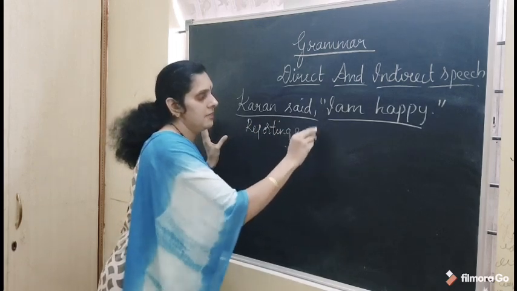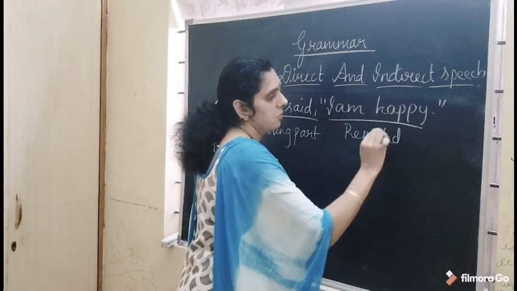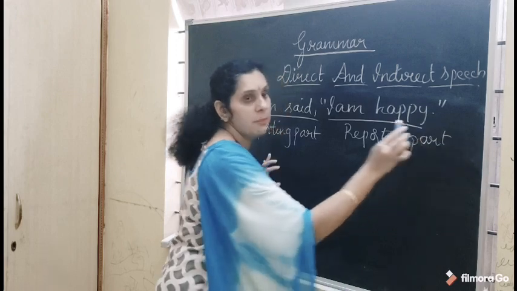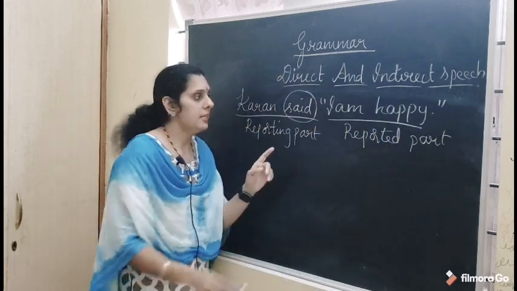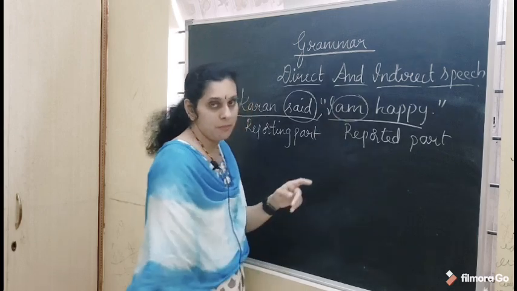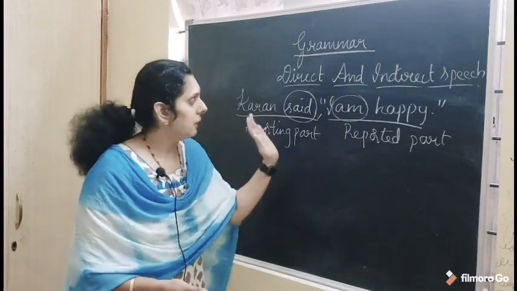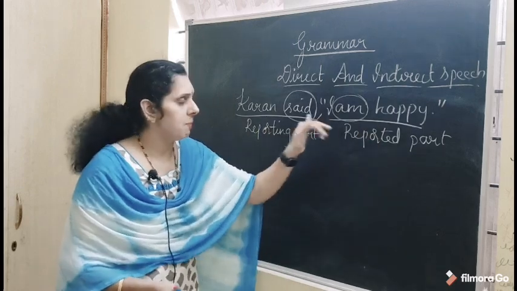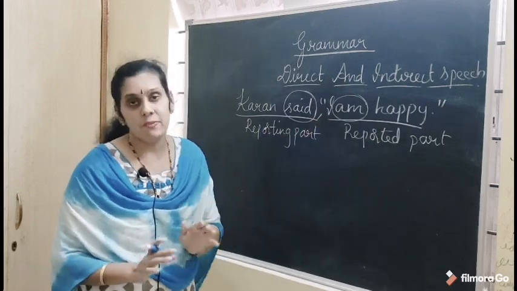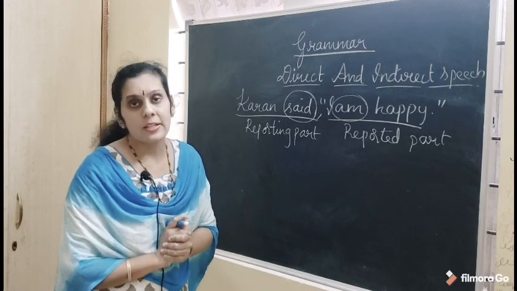The verb in the reporting part, said, is the reporting verb, and the verb in the reported part, am, is the reported verb. The reporting part and the reported part are separated by a comma.